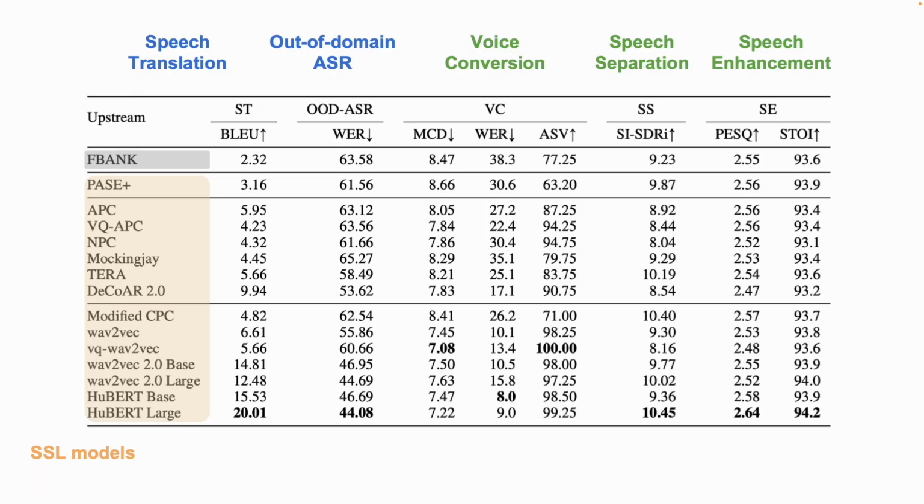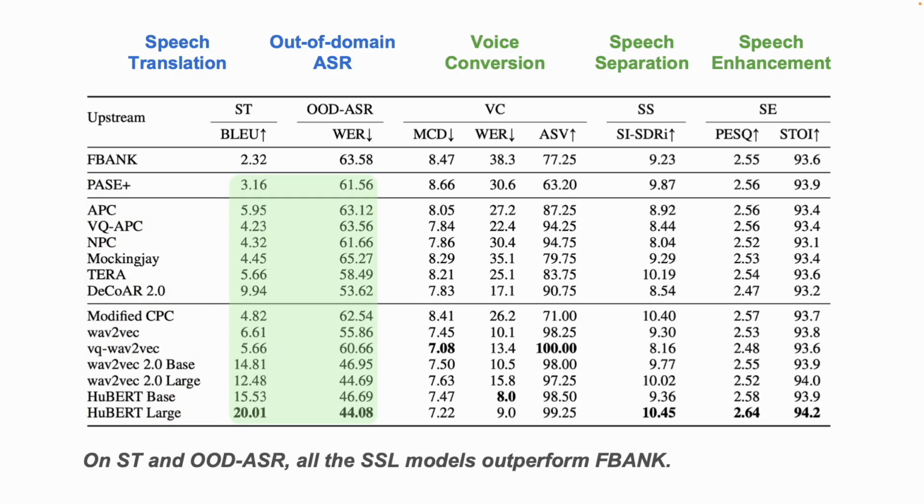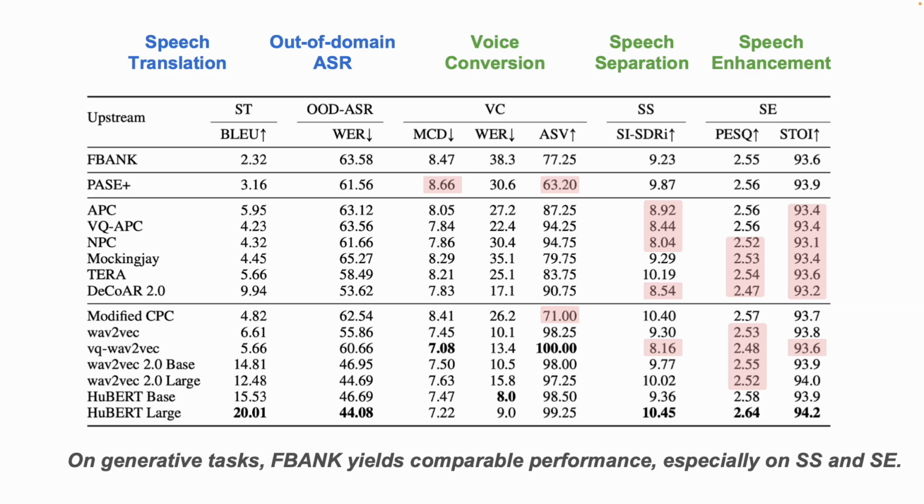We benchmark 14 SSL models with SUPERB-SG, and the traditional acoustic feature FBank is also included as our baseline. First, on speech translation and out-of-domain ASR, all the upstream models outperform the FBank baseline. It shows that SSL models actually have semantic capabilities and can generalize well to other languages and domains by learning from an English speech corpus. However, on generative tasks, SSL models do not always outperform FBank, which are colored in red.